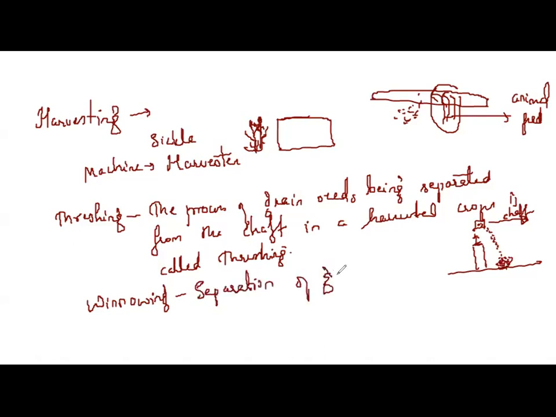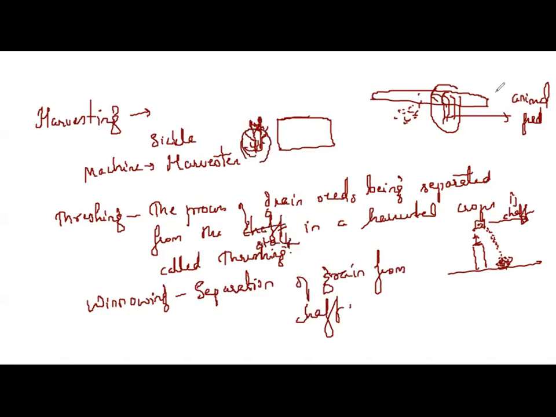Separation of grains from chaff. Here you can say from the stalk. This entire plant is called the stalk. So when you hit it, only the grains come out, and the stalk is used as animal feed.